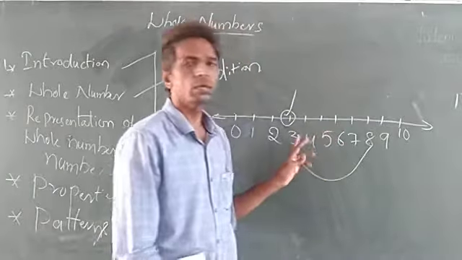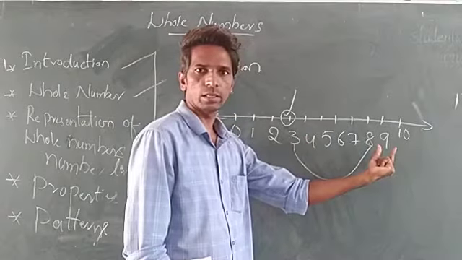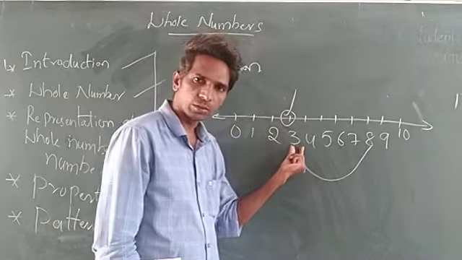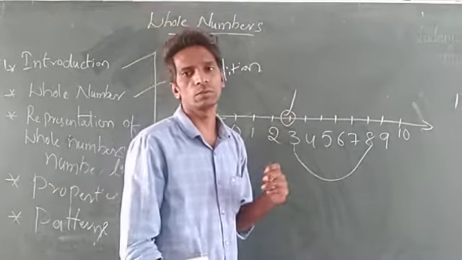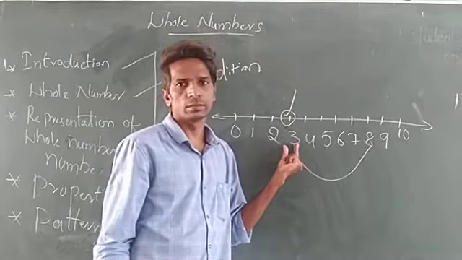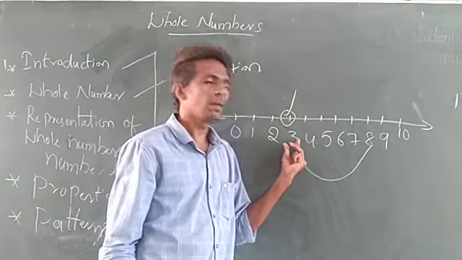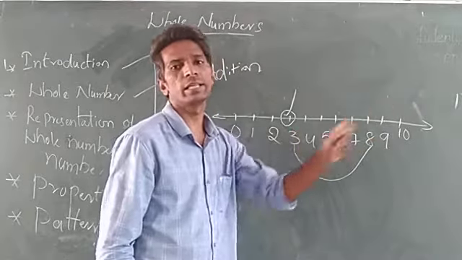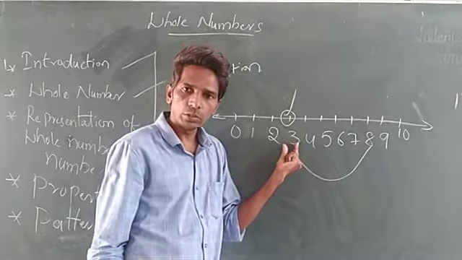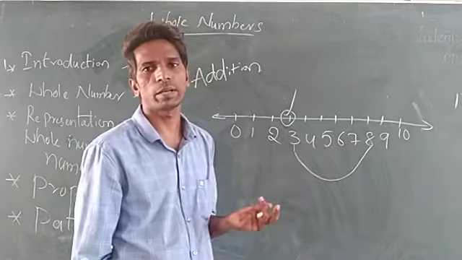If you take a number as a position and go to the right side, it is addition; if you go to the left side from that position, it is subtraction. So I am taking one number as the position. From that number onwards, going to the right side is called addition. From that number, going to the left side is called subtraction. So those are additions and subtractions.